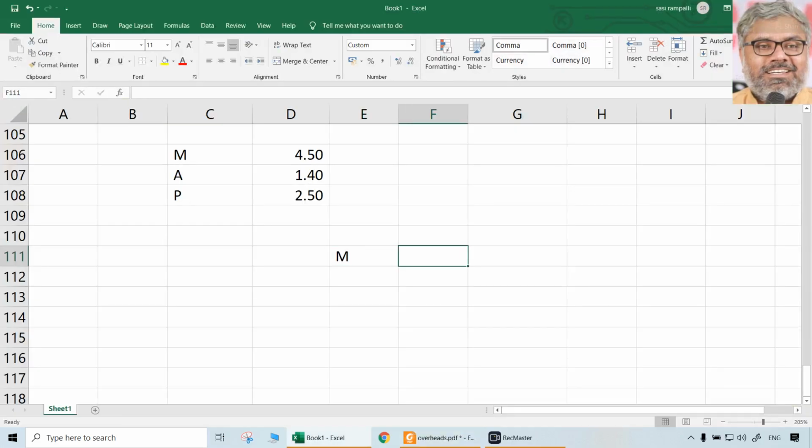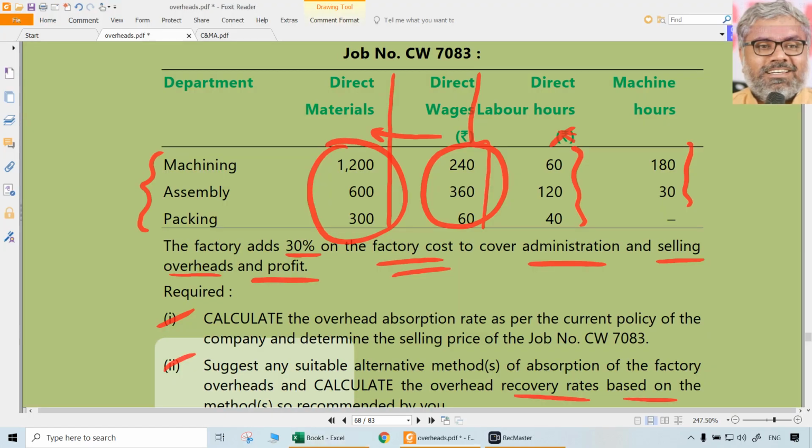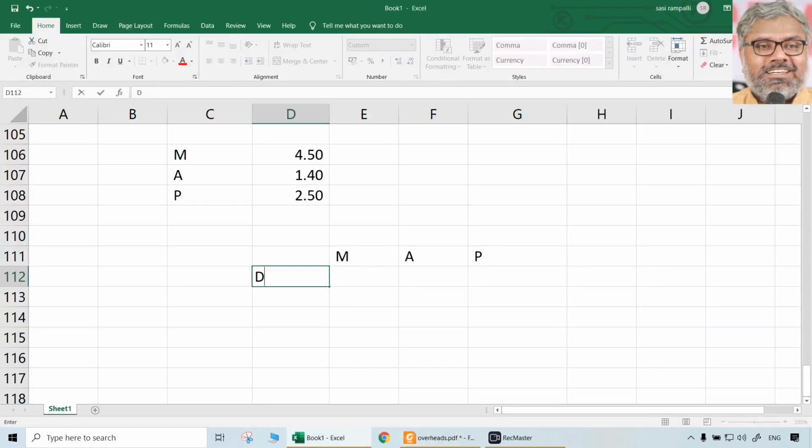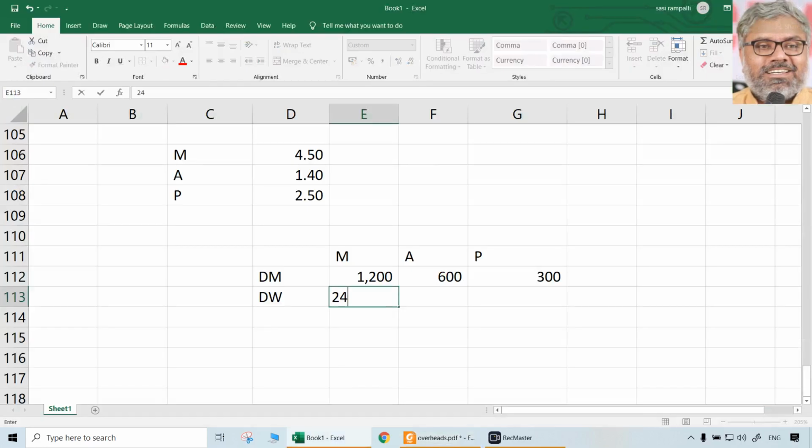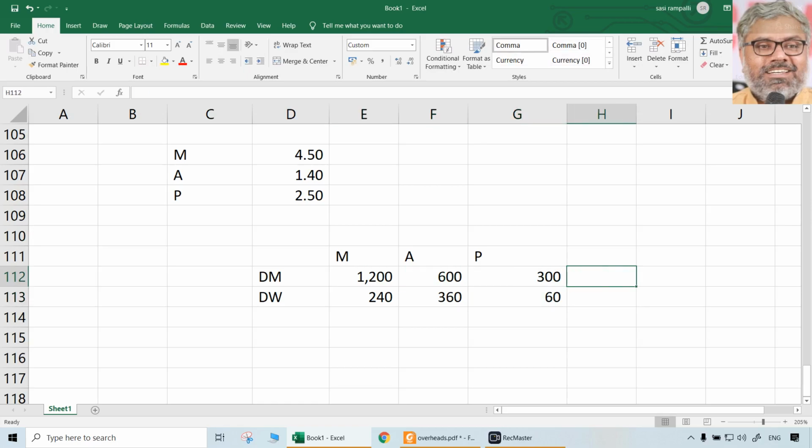Machining department, assembly, packing, let us say. These are the departments. Direct materials are given already. There is nothing to separately calculate. 1200, 600, 300. Direct wages: 240, 360, 60. Same thing. Let us have a total also. Then comes the